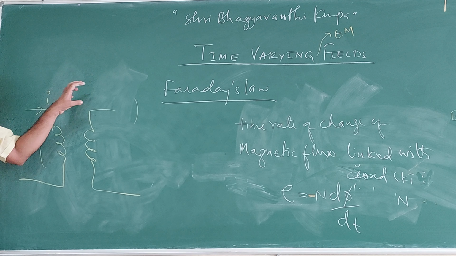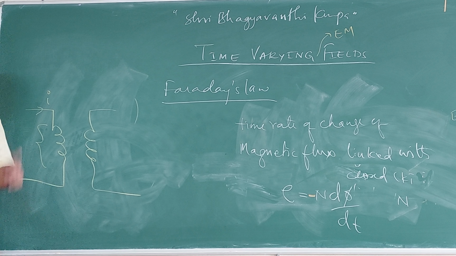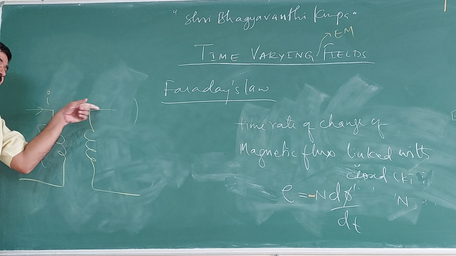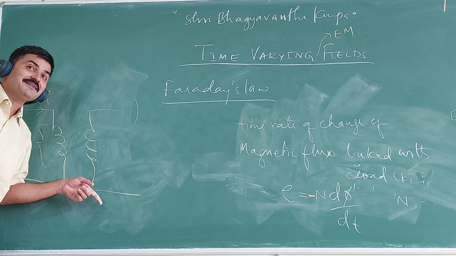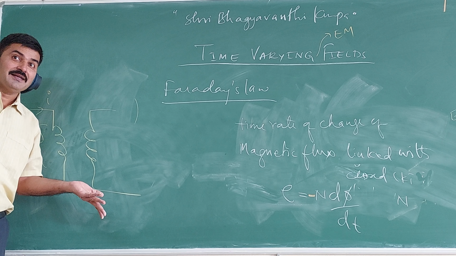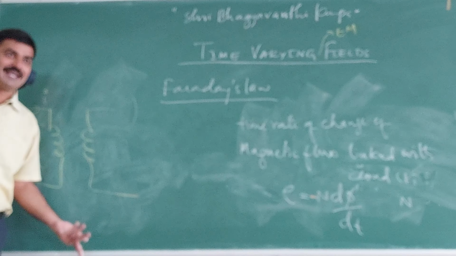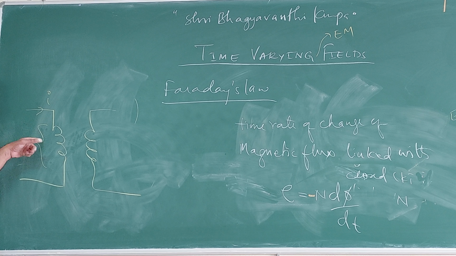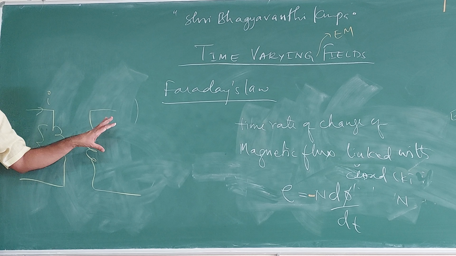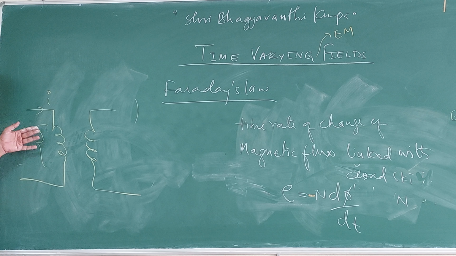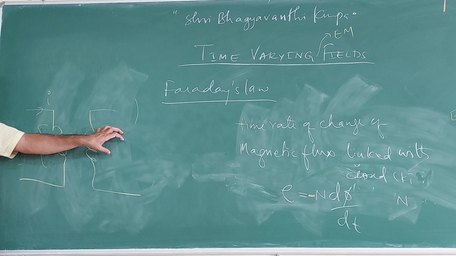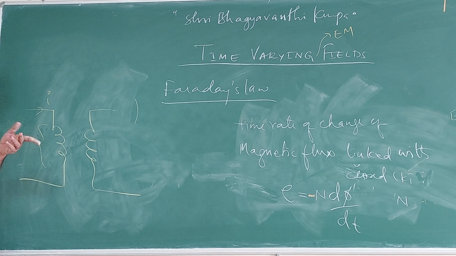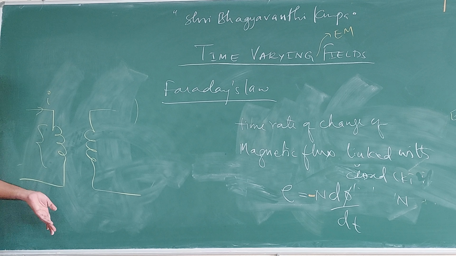This induced voltage creates induced current. Because of induced current, when current is there in the conductor, what happens? It creates an induced electromagnetic field. Then this field opposes the field by which it got created. Actually, this induced magnetic field was created by the original magnetic field, is it or not? Then this will try to oppose this by which it got created. That's the reason for the negative sign. Is it clear? And this we call Lenz's law.